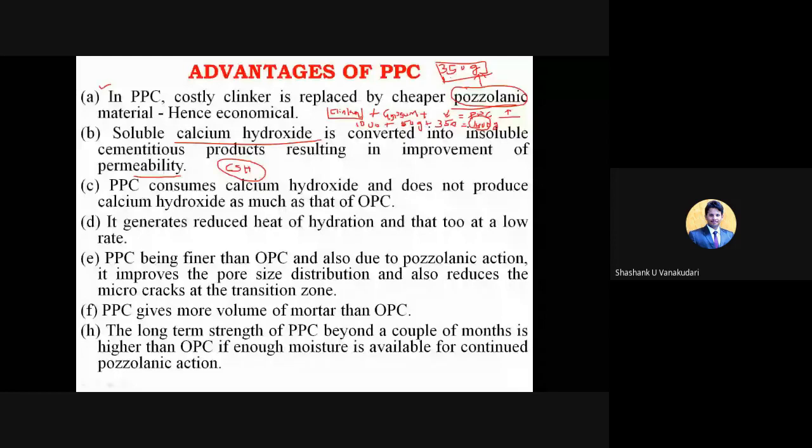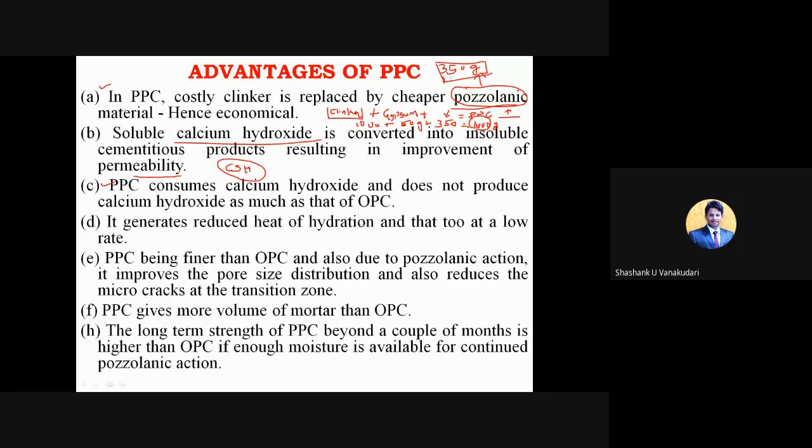that process we call permeability. Okay, and then here PPC consumes the calcium hydroxide and does not produce calcium hydroxide as much as OPC. So this Portland pozzolana cement consumes this calcium hydroxide, and at the end it does not give calcium hydroxide. The entire calcium hydroxide reacts with the pozzolanic material and then gives the cementitious material. So after that, nowhere will you get this calcium hydroxide in the PPC, right? So that's also an advantageous part.